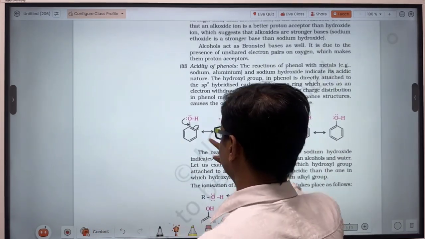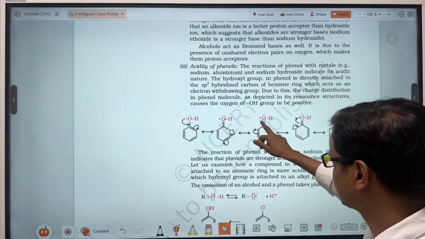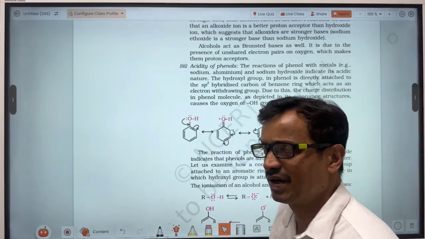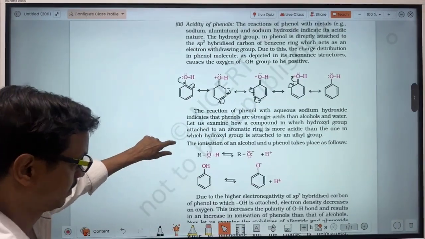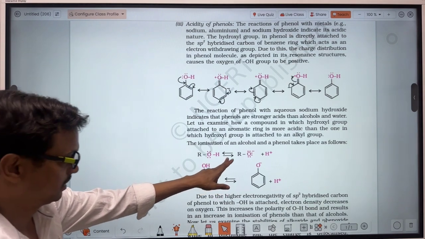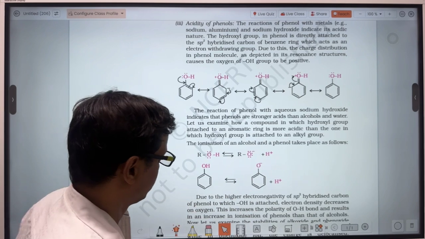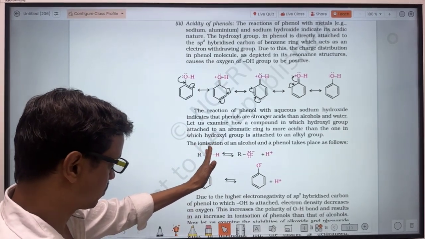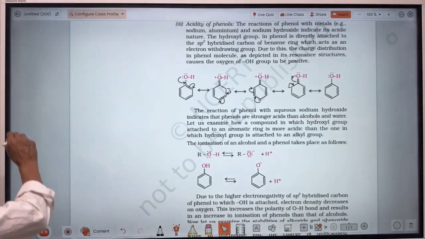So in case of phenol, due to the plus R effect, there will be a positive charge on the oxygen. As a result, the stress on the sigma bond will be more. While in case of alcohol, due to the plus I effect of the alkyl group, the stress on the OH bond will be less. So here the tendency of oxygen to attract this sigma electron will decrease. Okay, that you should have.